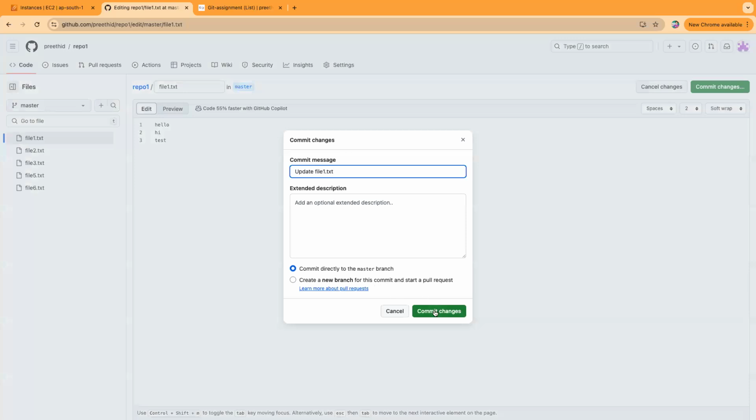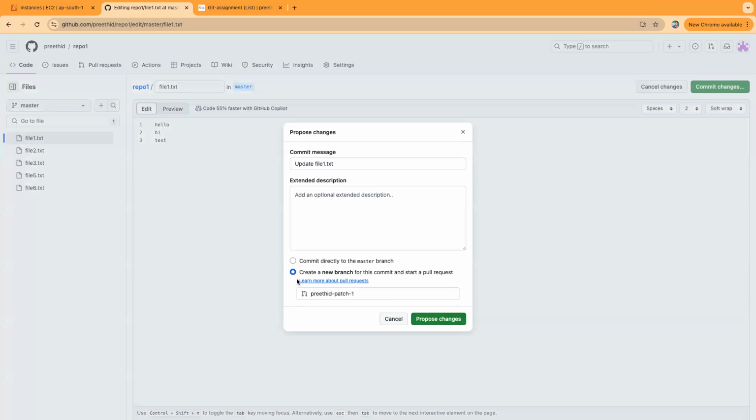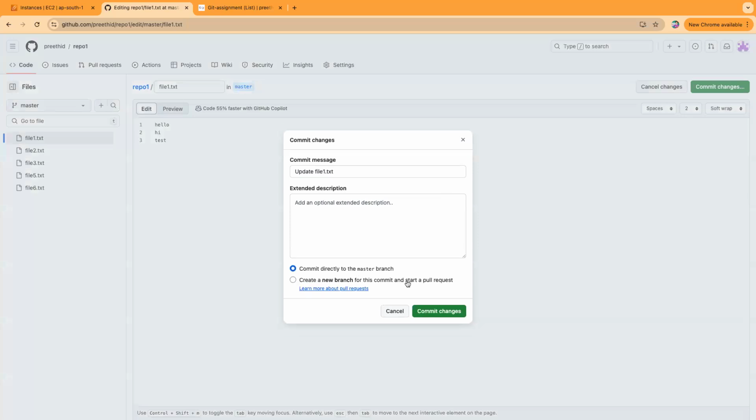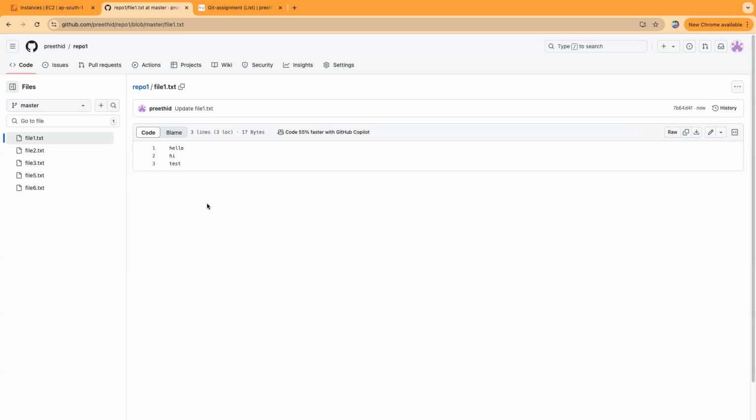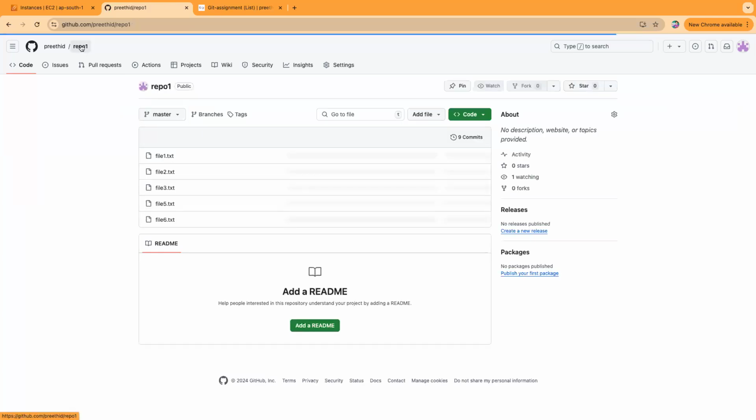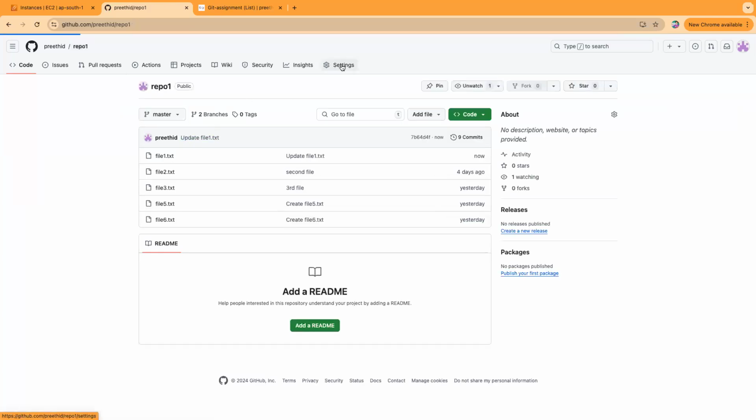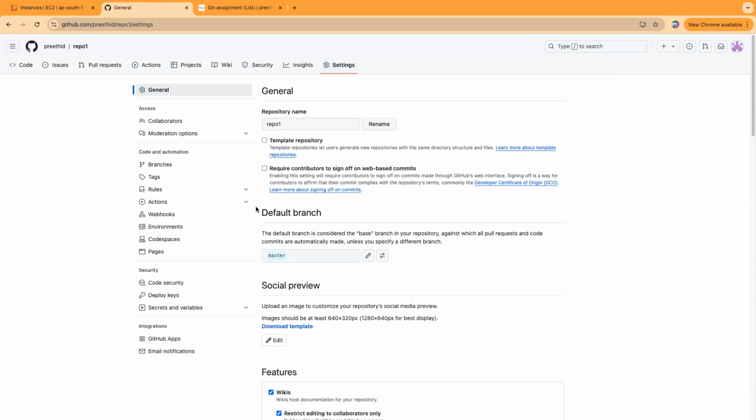Create a new branch for this. See, this is one option. Create a new branch and start a pull request, or commit. Is it allowing for me or is it for all? Actually, we should see the... No, I think you are in the master itself.